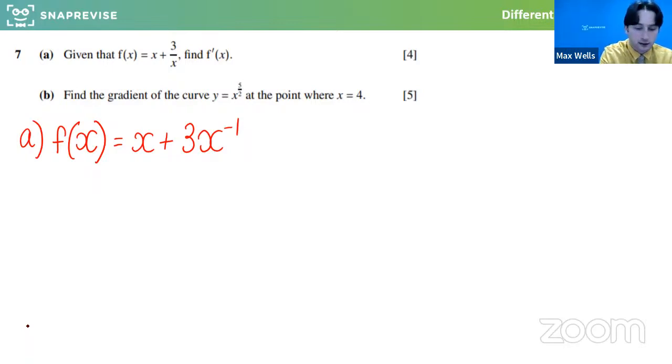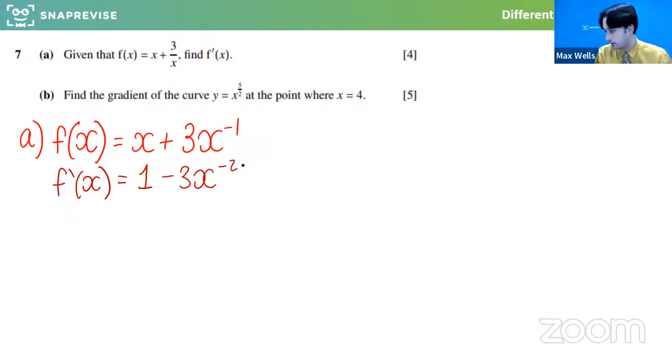Yeah, okay. So the derivative f dash of x would go to 1, and this would become times by minus 1. So minus 3x to the minus 2. Superb. So that's the first part. So if you are just tweaking how it's written, don't forget to then actually differentiate it. So the next bit,